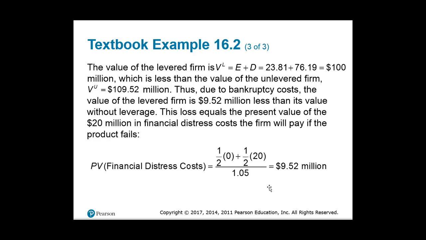Can we do a little check on this? If you find the present value of financial distress, that is this number. If we're successful, there's a 50% chance there's no financial distress costs, but there is a $20 million cost if it fails. And the present value of that is $9.52 million, which is what we've just verified from above.